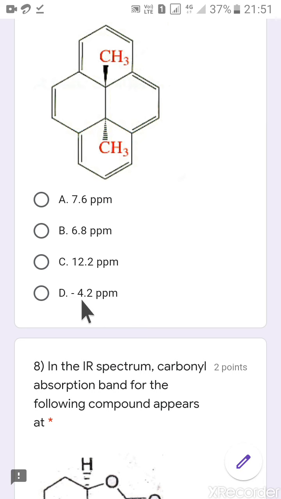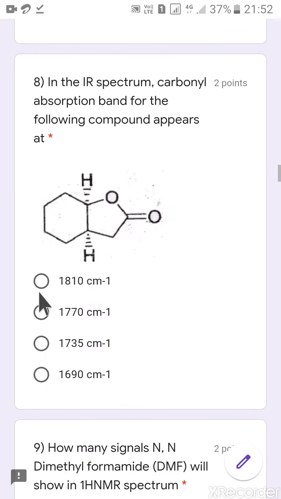This is the concept of diamagnetic anisotropy. They will show the signal at minus 4.2 ppm. Some of the students are learning the first order spectra, so this is a new concept for them. So the correct answer is option number D. Let's go for the next problem.